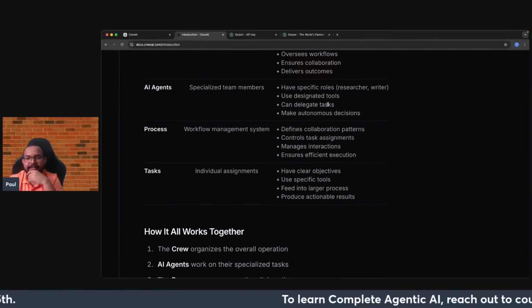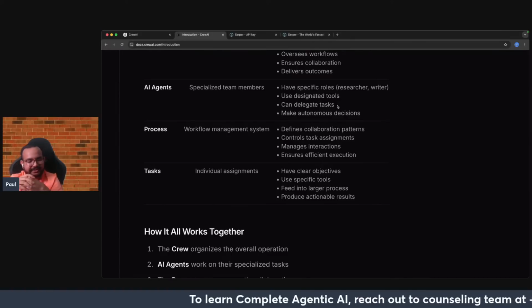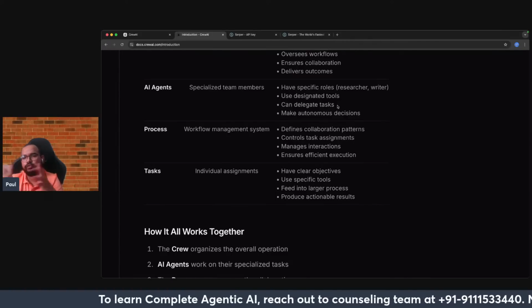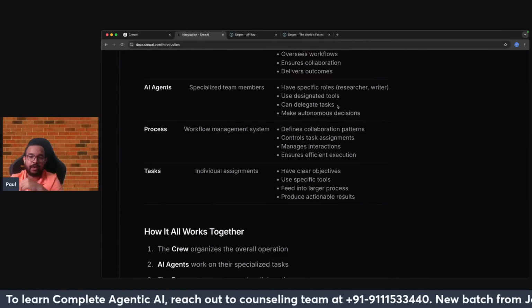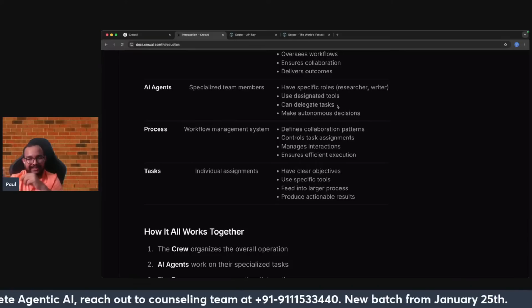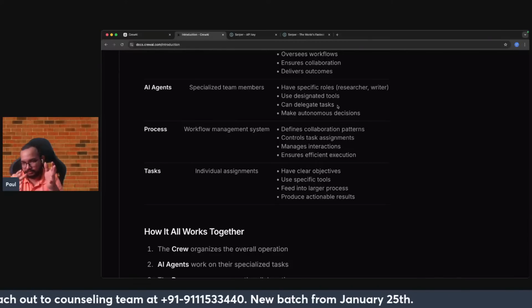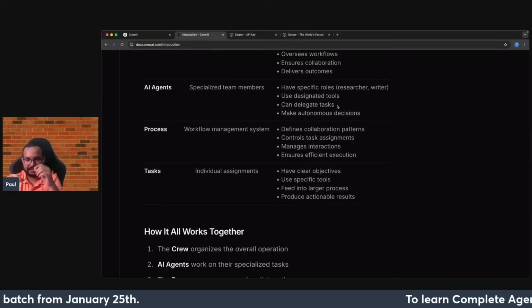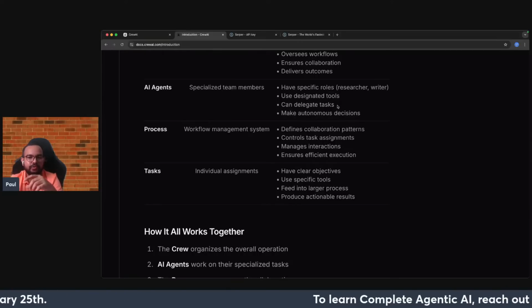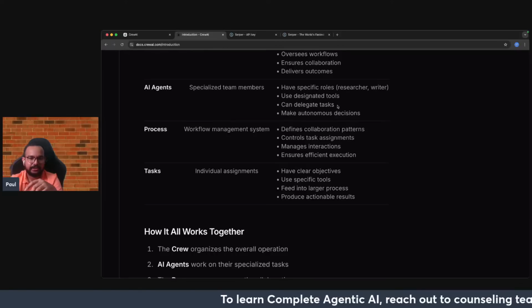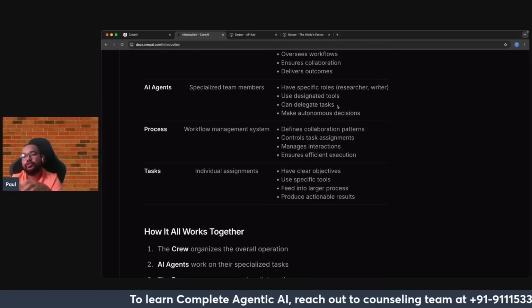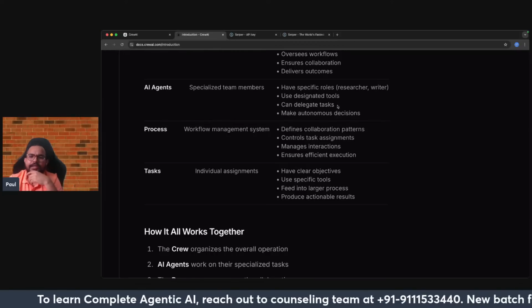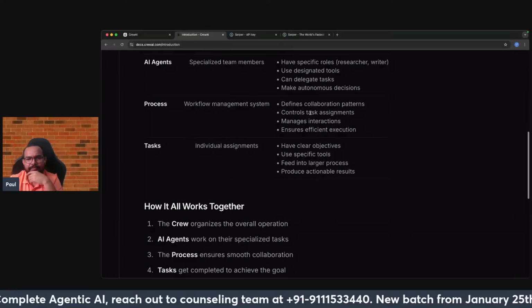Then it can delegate tasks. Delegating tasks simply means the flow of information. It means that if you want one agent to pass the information to the other agent, that can also be done. It means that agent 1 can control agent 2, or agent 2 can control agent 3. Similarly a single agent can control multiple agents, making autonomous decisions. Then comes process.